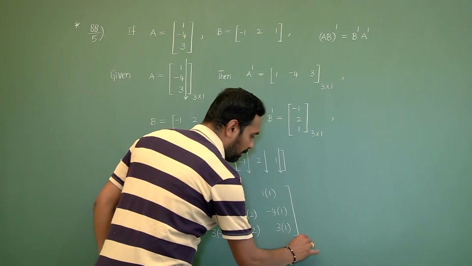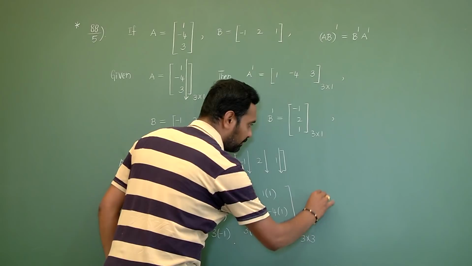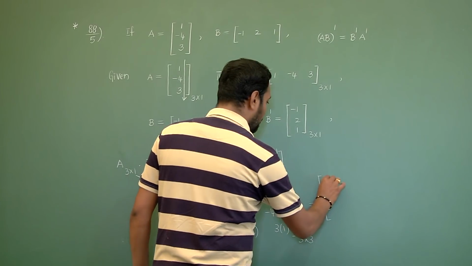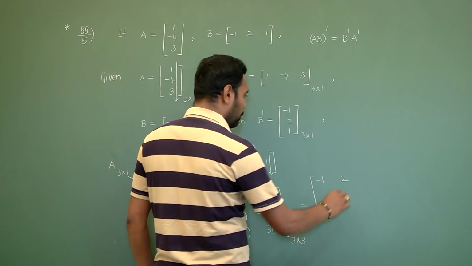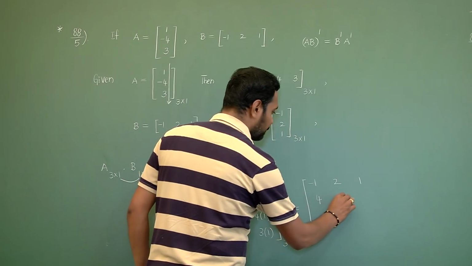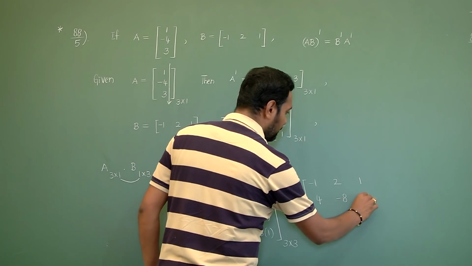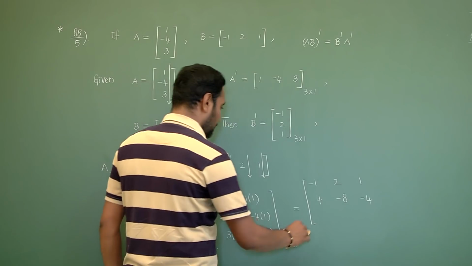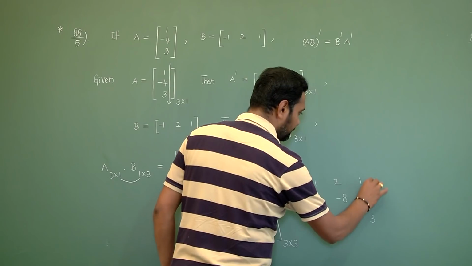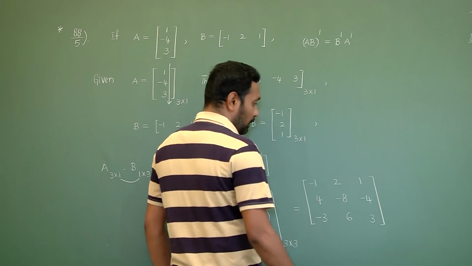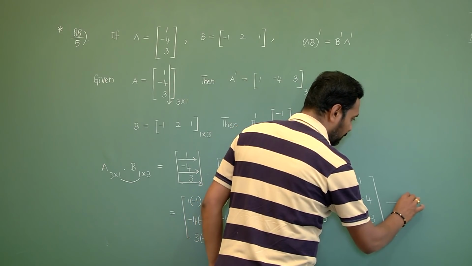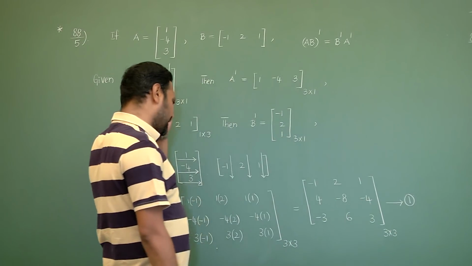So its order becomes 3 cross 3. If you write the simplification, you get minus 1, 2, 1; 4, minus 8, minus 4; minus 3, 6, 3 of order 3 cross 3, and it is equation 1.